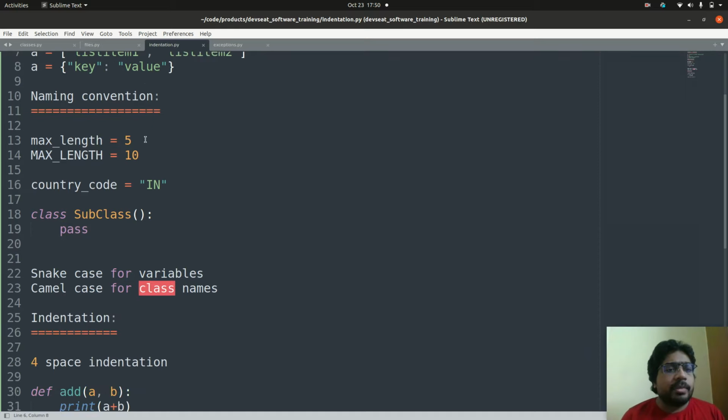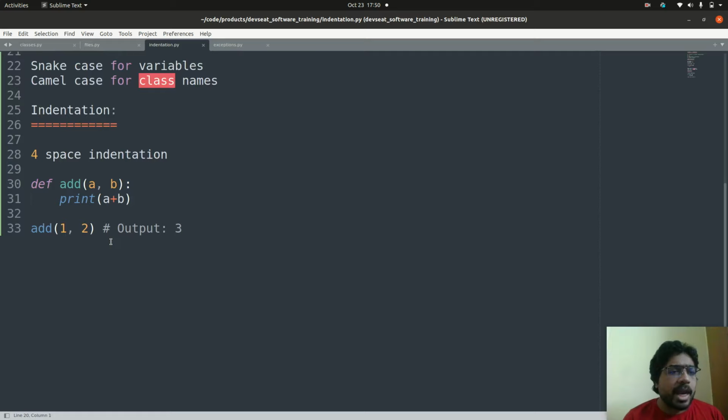Naming convention. The general convention is you can use snake case for non-constant variables and capitals for constants and camel case for classes. And indentation. The indentation is mandatory in Python. There is no specific rule of how many spaces you need to give, but if you don't give consistent indentation across the file, there will be errors. So you need to make sure there is consistent indentation, and the general indentation developers follow is 4 spaces.